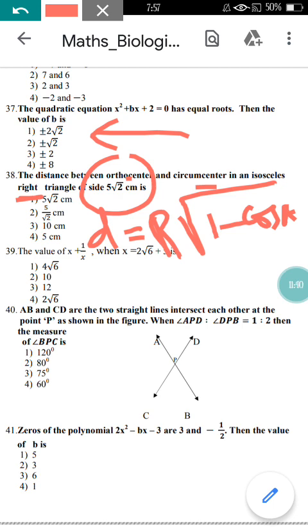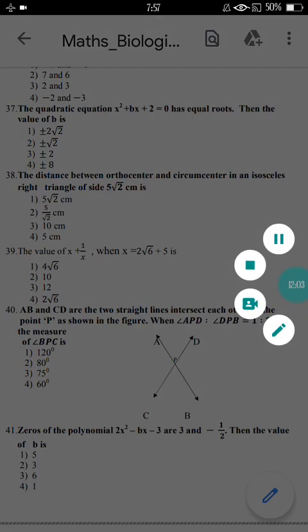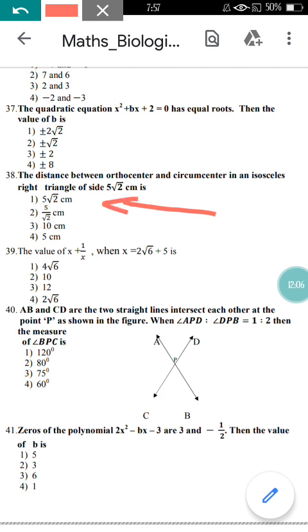But as you know the right angle is there, means 90 degree is there, so cos 90 degree will be 0, and the remaining terms multiplied with 0 will become 0 itself. Root of 1 minus 0 is root 1 itself, so here you are going to get the distance as R itself, so R here, the radius, is 5 root 2, so option 1 here is correct.